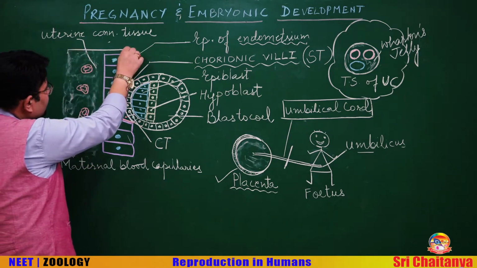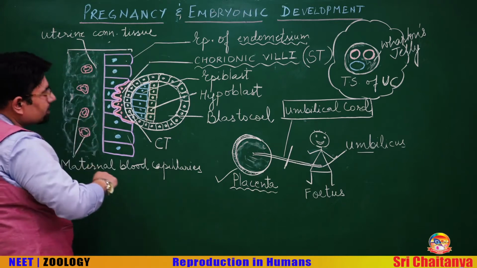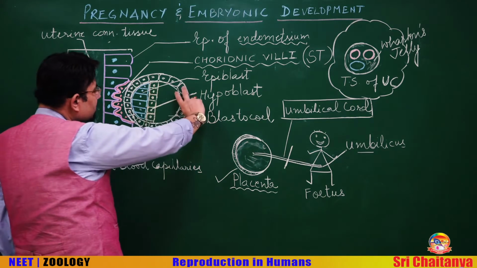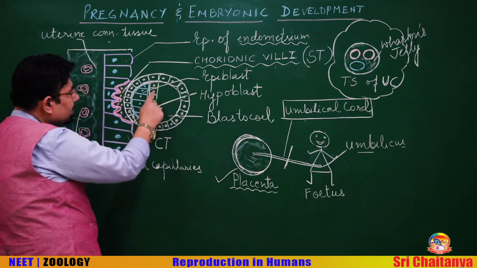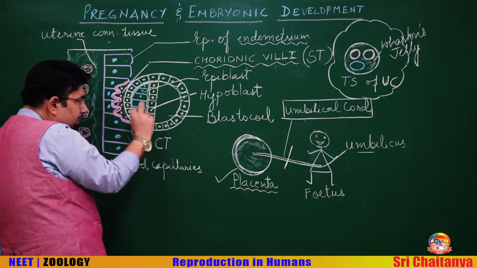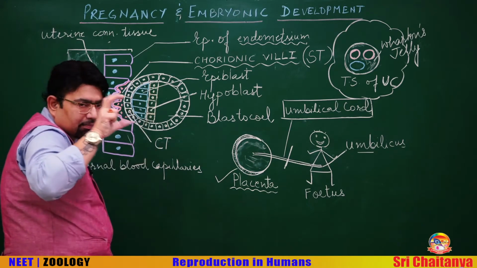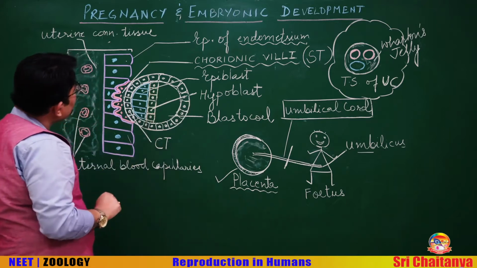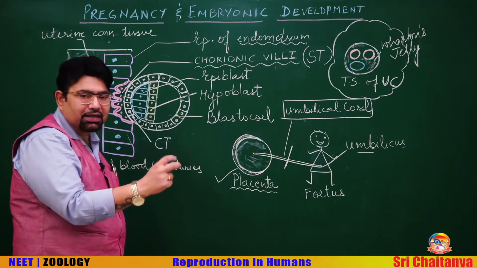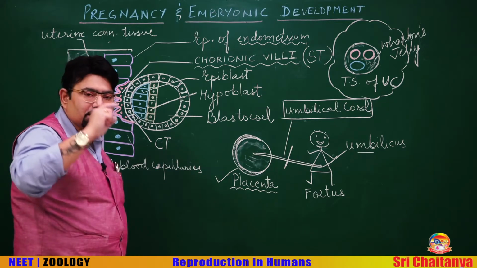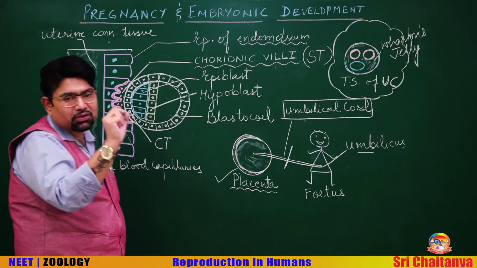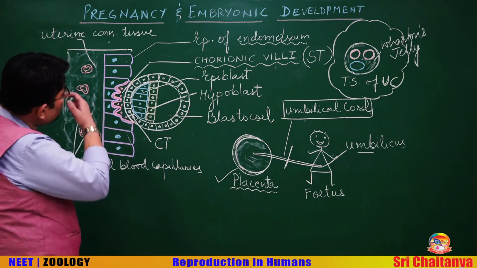This complete structure is called the endometrium, which is the lining of the uterus. This is the blastocyst, now implanting. Can you notice from which side it implants? The side where the inner cell mass is, it implants from there. Can you think of the most common site of implantation in the uterus? Yes, it is the fundus of the uterus.